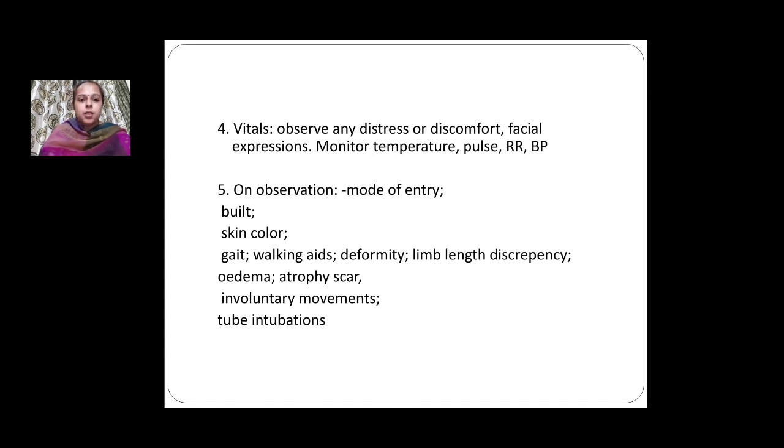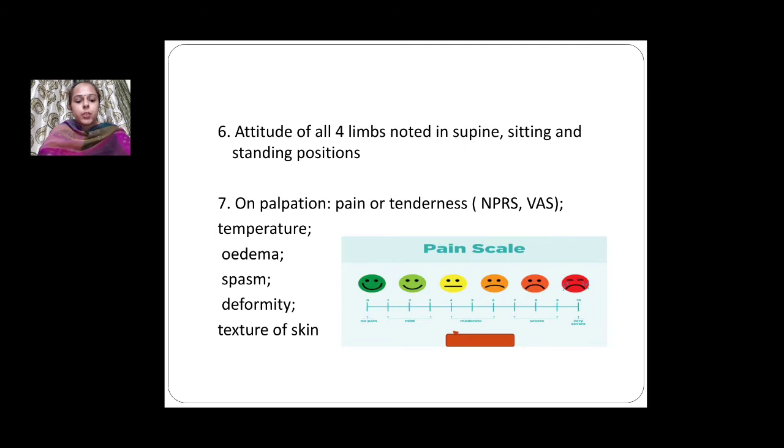Then edema, atrophy, scar, involuntary movements should be noted. Tube intubation, for example, if the patient is on a urinary catheter, or is on a drip, or any implantation has been done, that should be noted in detail. Next, in point 6, we have to note down the attitude of all four limbs, which can be noted in supine, or sitting, or in standing position. This is very important because if he is following any specific synergy pattern, we will come to know.